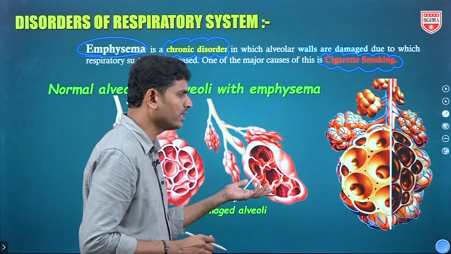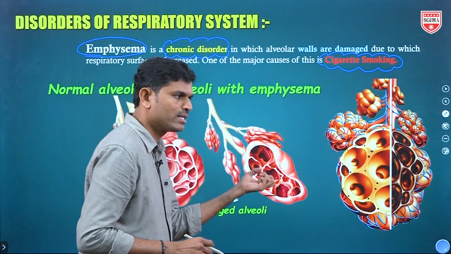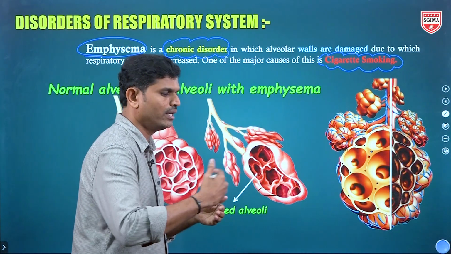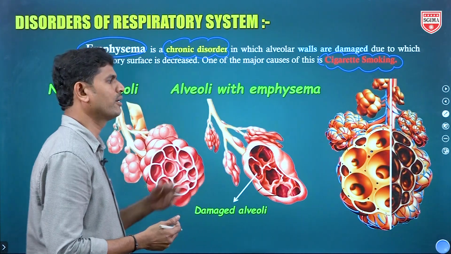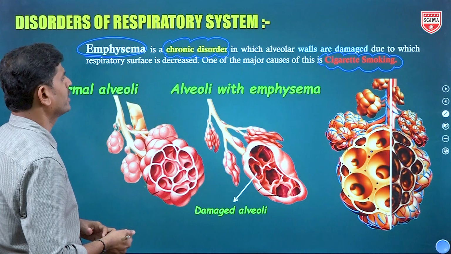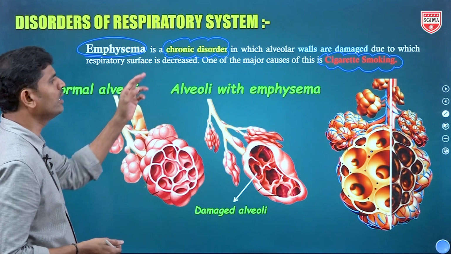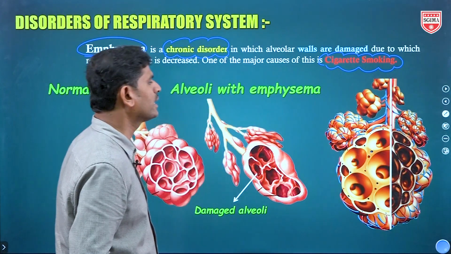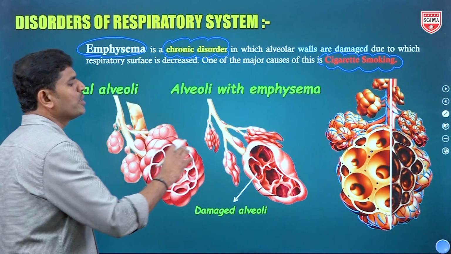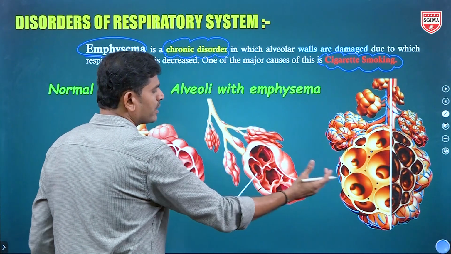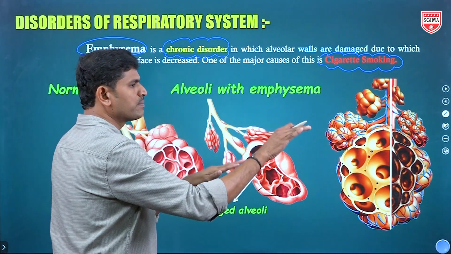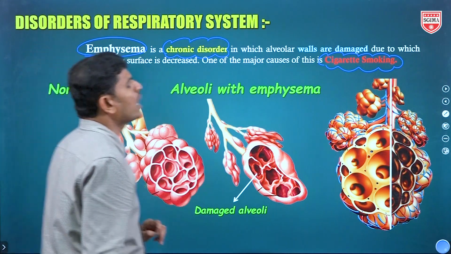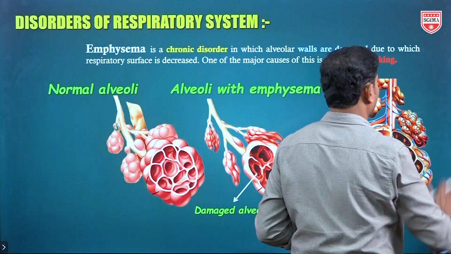So automatically the surface area reduces, it obstructs the exchange of gases, and the rate of breathing is also obstructed. Okay, so this is about emphysema, a chronic disorder. The main reason is cigarette smoking. Here we observe damage of alveolar walls and fusing, by which the respiratory surface is reduced. And NCERT has given one more disorder.